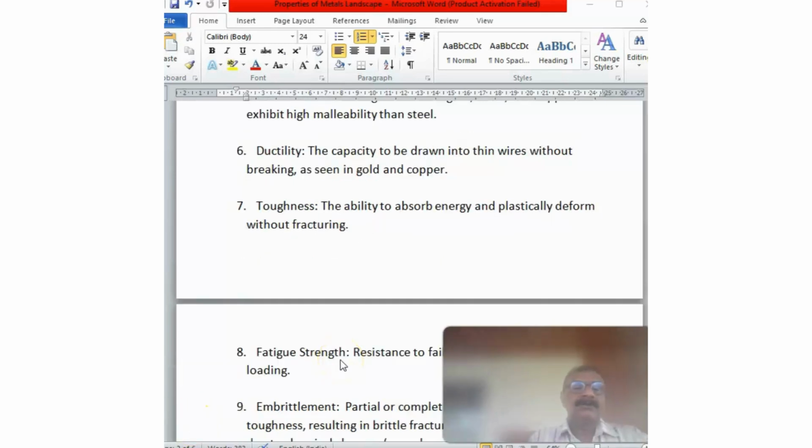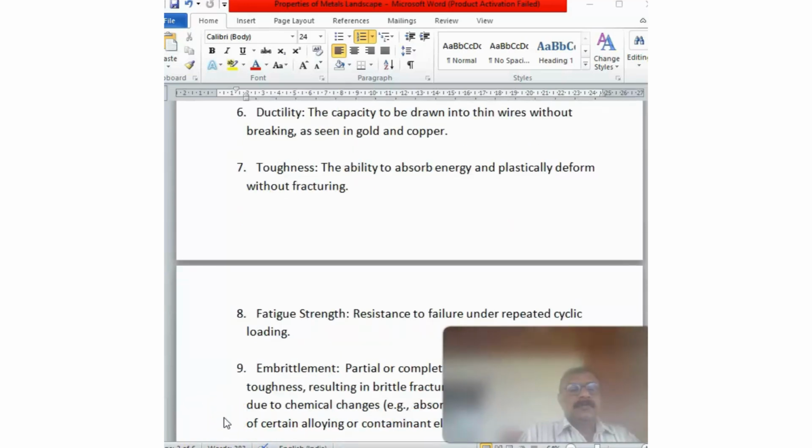What is ductility of steel? This is the property or capacity of metal to be drawn into thin wires without breaking, as seen in gold and copper wire. Electrical wires are made of aluminum and copper.